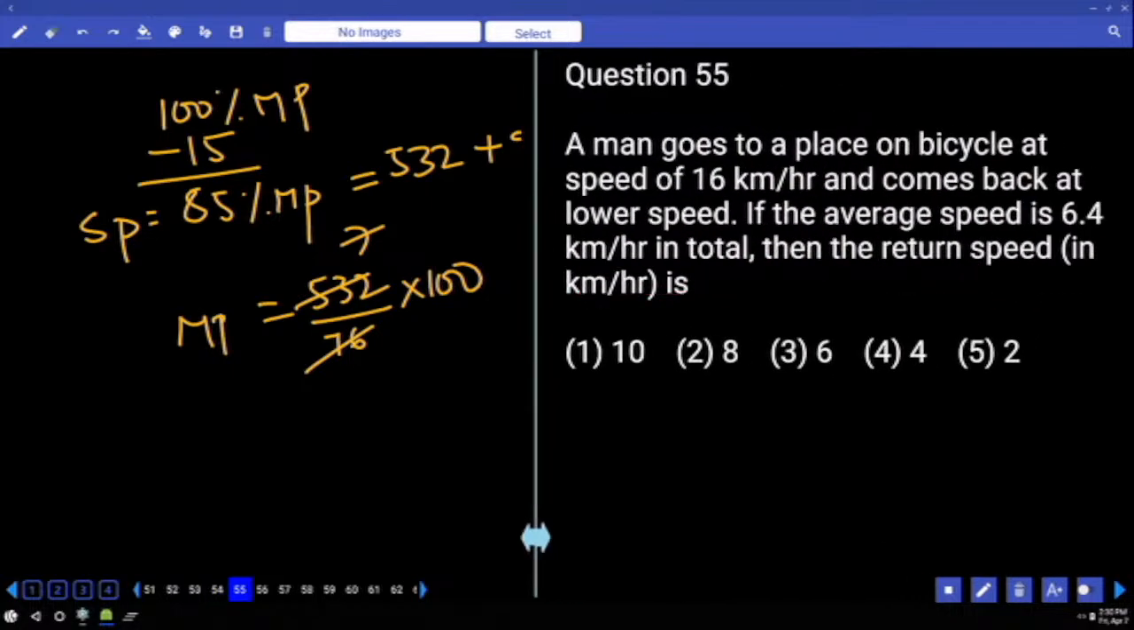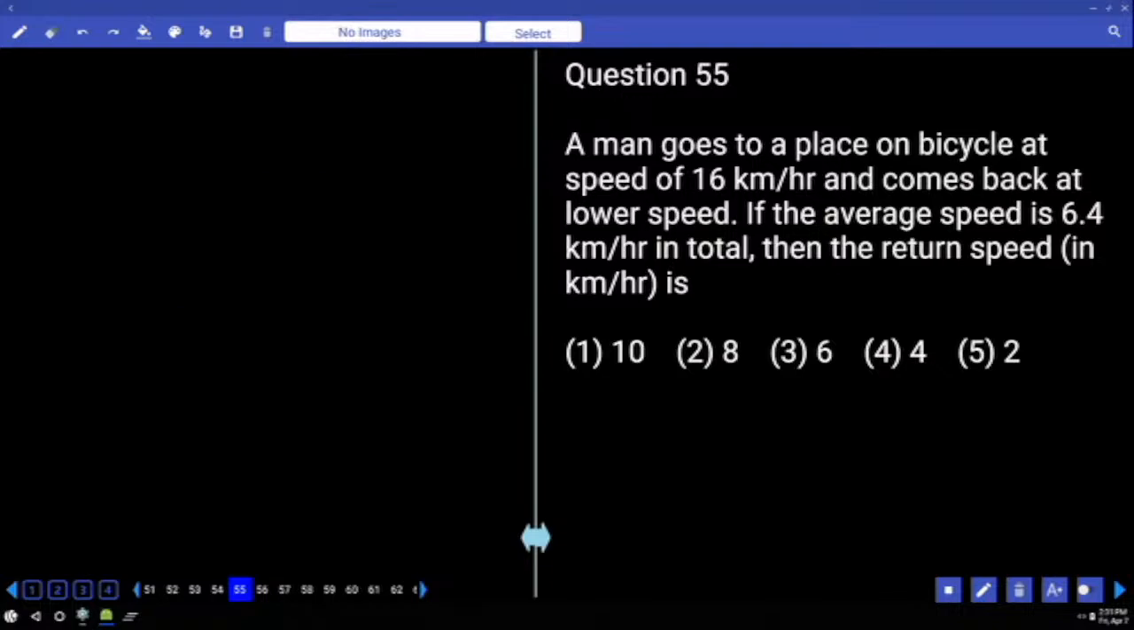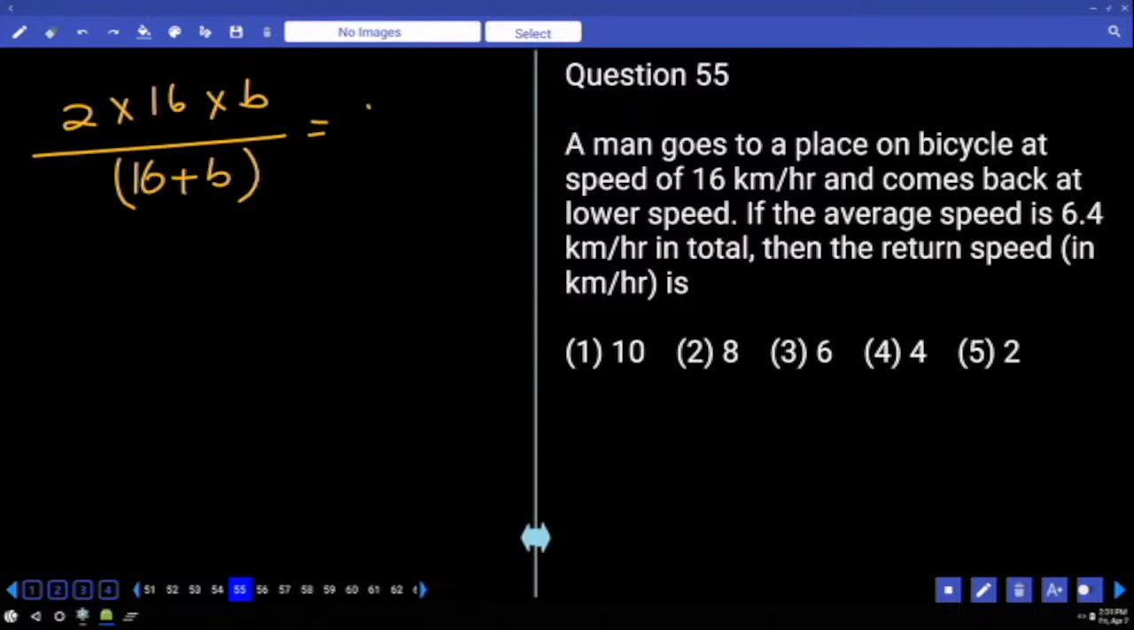A man goes to a place and bicycle at speed of 16 km per hour and comes back at a lower speed. The average speed is 6.4 km per hour in total. Then the return speed is okay. So now, if distance between two places are same, average speed is 2ab by a plus b. 2 A B by A plus B is equal to 6.4.